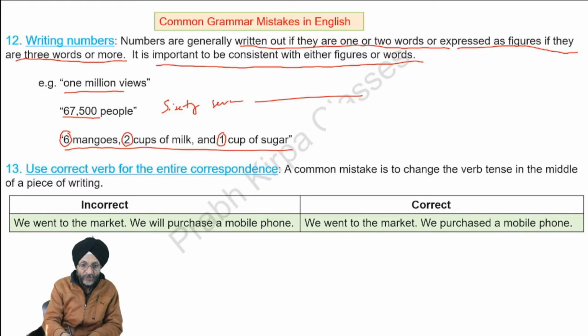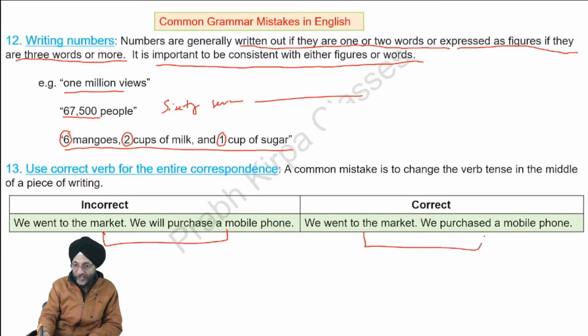Next, use the correct verb tense for the entire correspondence. Sometimes we make mistakes while we write a sentence. For example, we went to the market, we will purchase a mobile phone. We are talking about the past. So the correct will be, we went to the market, we purchased a mobile phone, or we went to the market and purchased a mobile phone. So we have to make use of the verb in the same tense, the past tense, as it has been used in the first part.